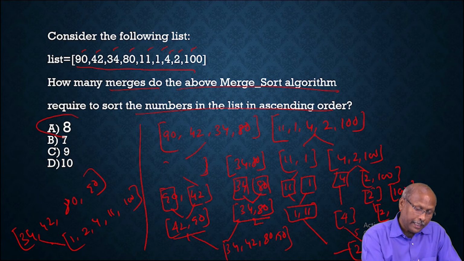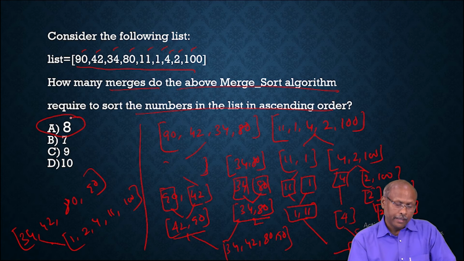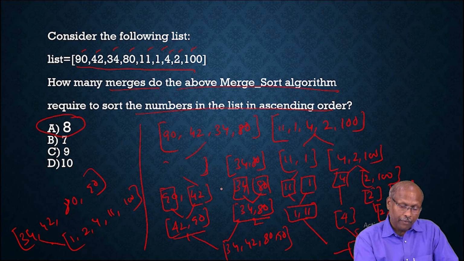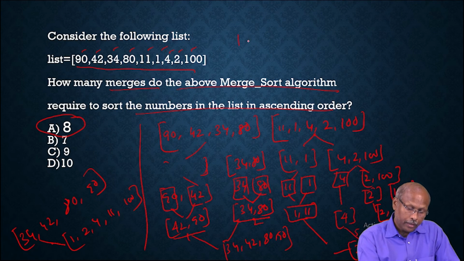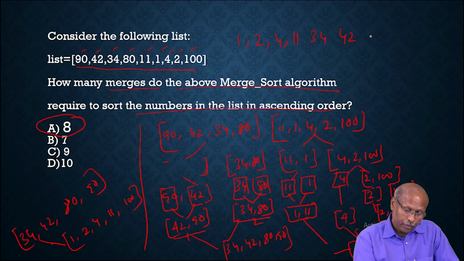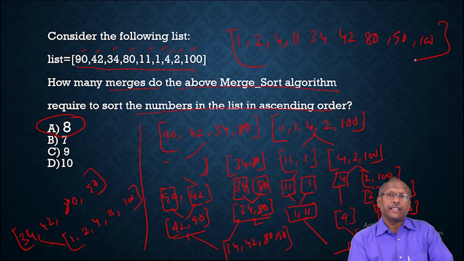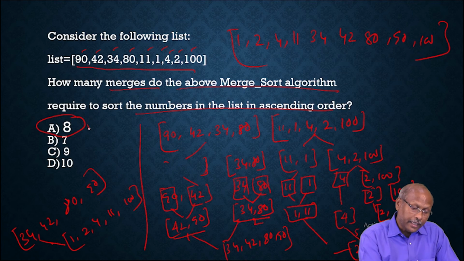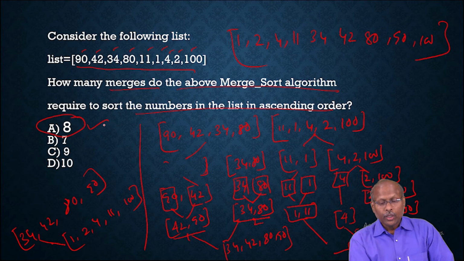So that means totally 8 times the mergings are happening. After merging, you will get the final value. What value you will get? 1, 2, 4, 11, 34, 42, 80, 90 and 100. So finally all the elements will come into a single list in ascending order. So totally 8 merges are required to arrange it.